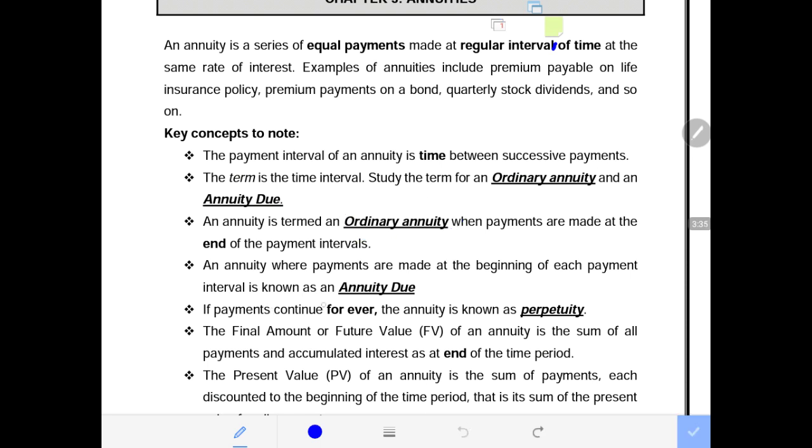However, where payments are made at the beginning of the payment interval, it is known as an annuity due. So the minute payments are taking place at the beginning of each payment interval, meaning beginning of the month, beginning of the quarter,